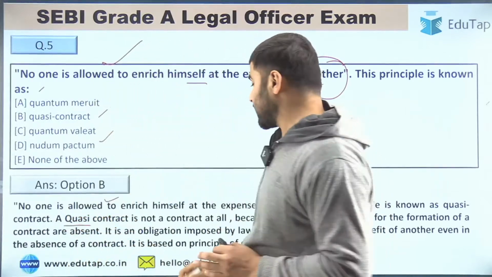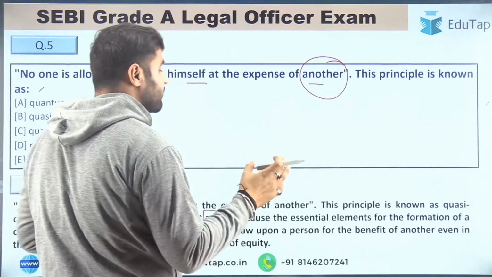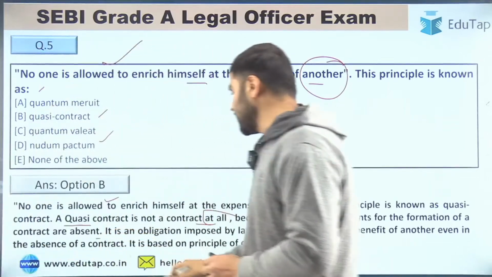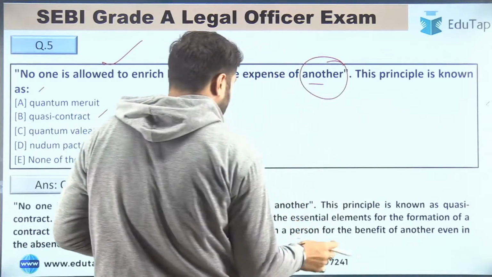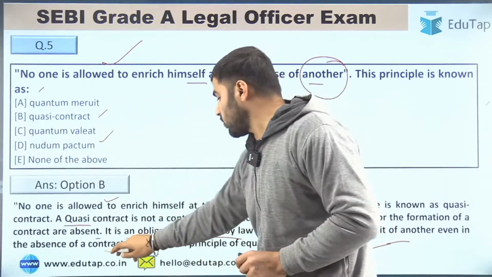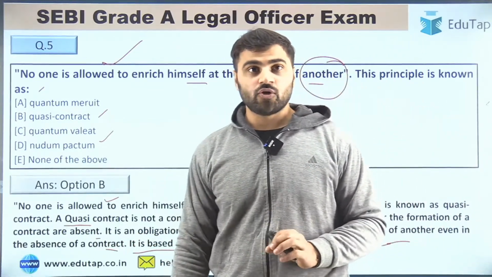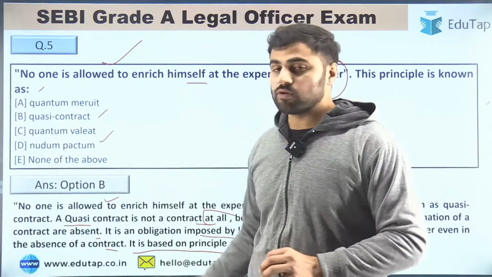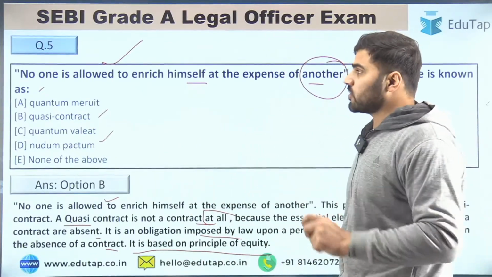So a quasi-contract is not a contract at all, because the essential elements for the formation of a contract are absent. It is an obligation basically. So it is an obligation imposed by law upon a person for the benefit of another, even in the absence of a contract. It is based on the principle of equity. So I hope you already know about this, the concept of quasi-contract, right? Now let's move to question number 6.